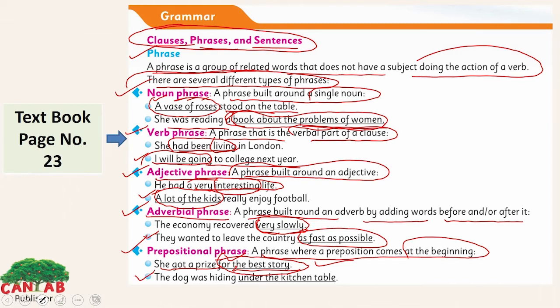Look at the second example of it. The dog was hiding under the kitchen table. It's showing the direction of a noun here. The dog, that it's under the kitchen table. So we have a prepositional phrase here.